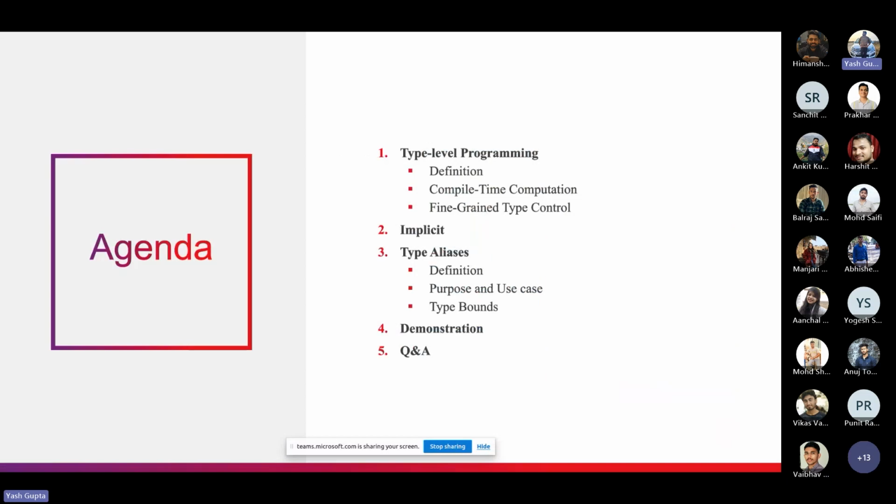So let's talk about today's agenda. Today's topic is type level programming in Scala. First we talk about it and its highlights. Then we will move forward and talk about implicits: what they are and what their importance is in type level programming. After that, we will talk about type analysis. And in the last, I will show you an introductory level demo. Okay, so let's get started.